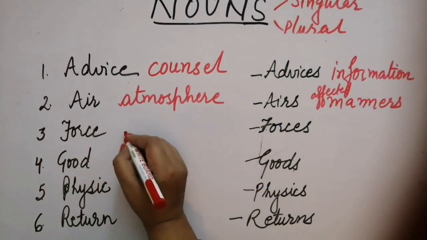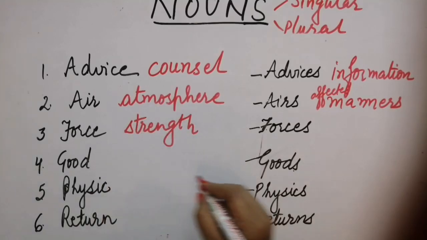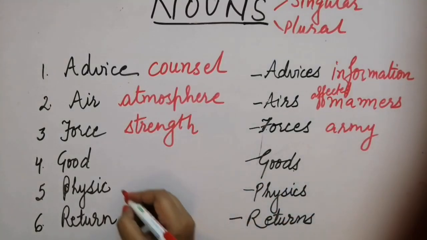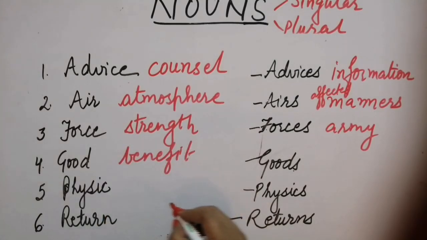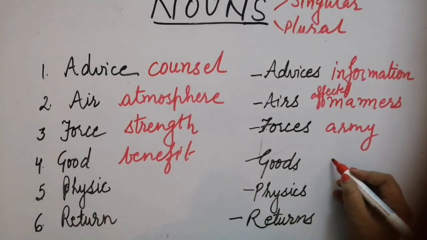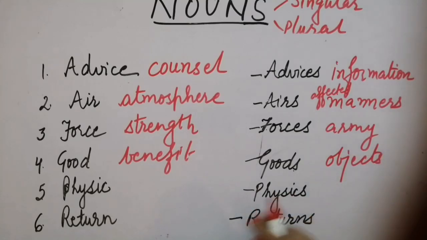Now force is strength here, but forces refers to army. Good is something that you get benefit of, so benefit, but goods refers to objects, something manufactured and like that, right?